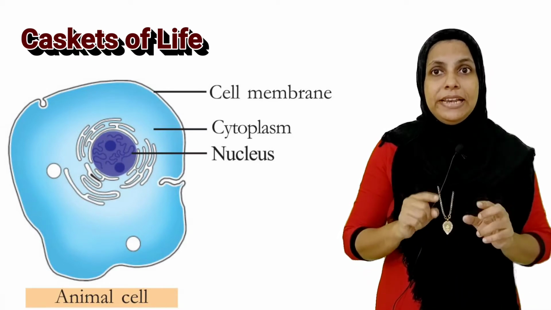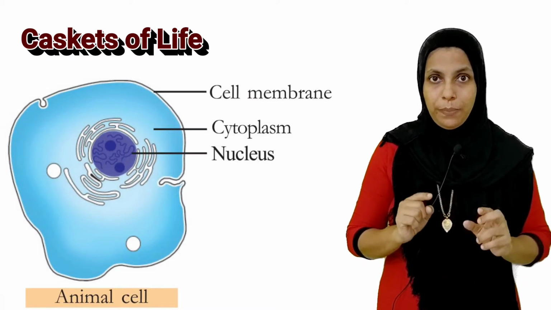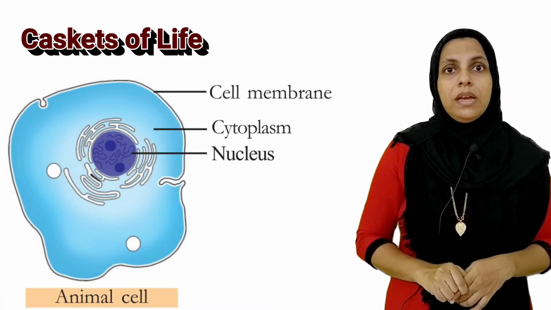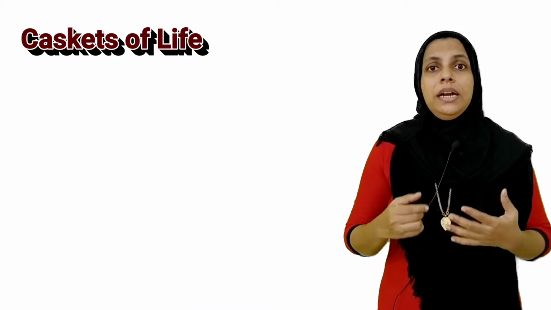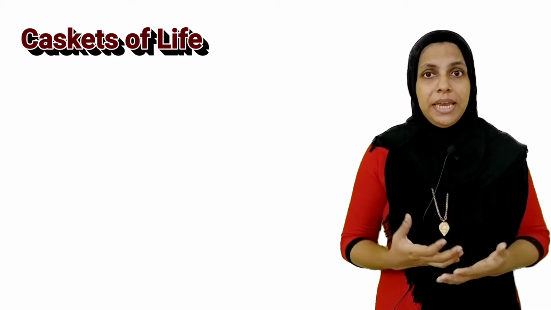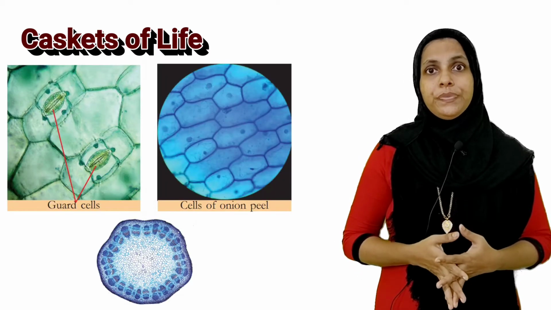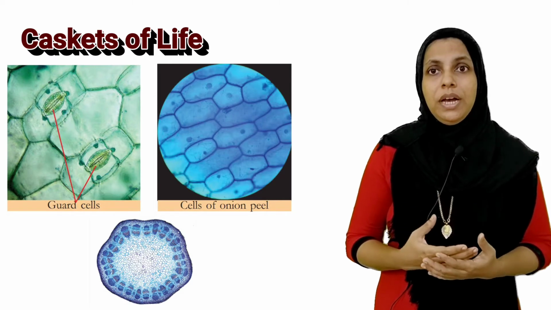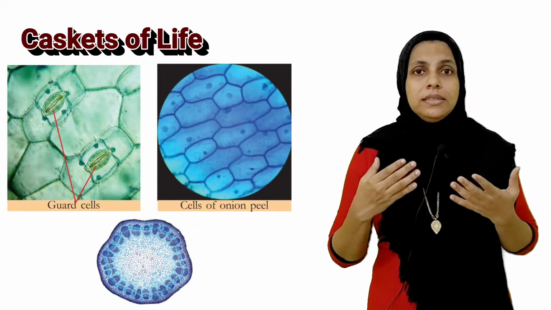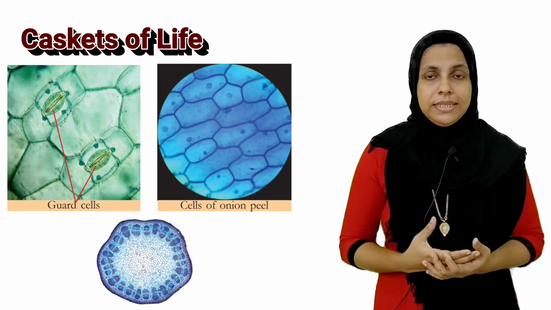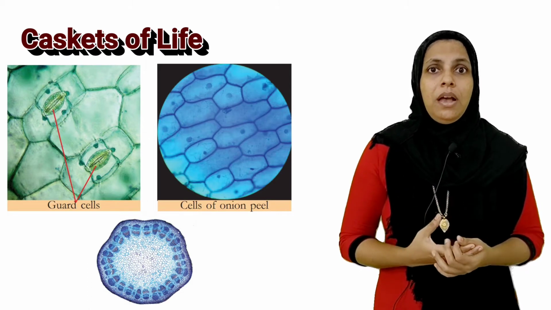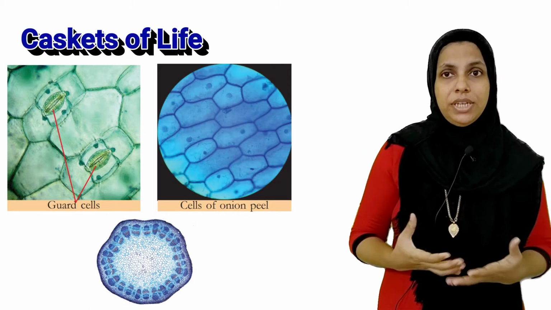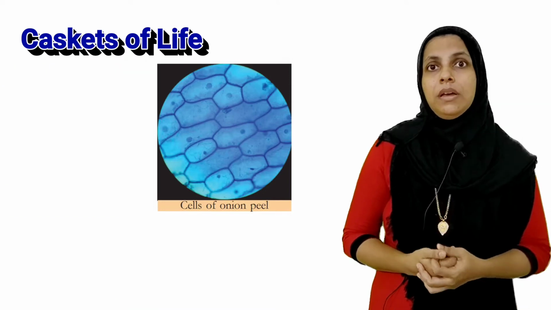The matrix filled inside the cell, cytoplasm. Here we can see diversity in plant cells too. Here we can observe onion peel cells, gourd cells and stem cells. They are different in shape and size.